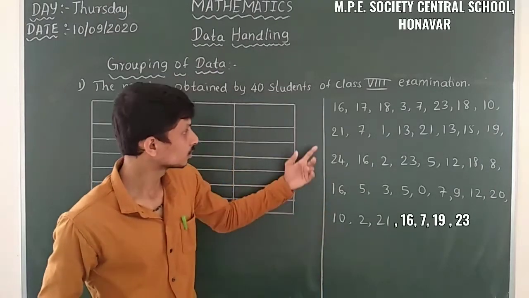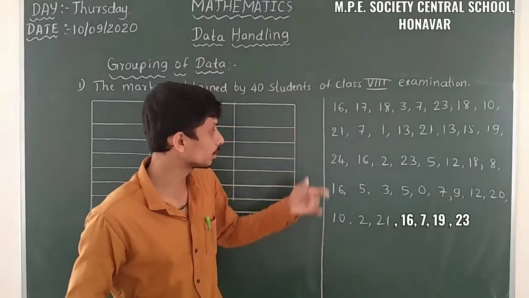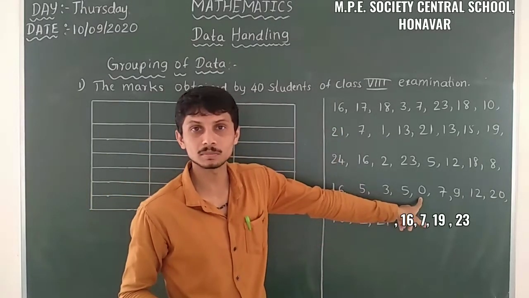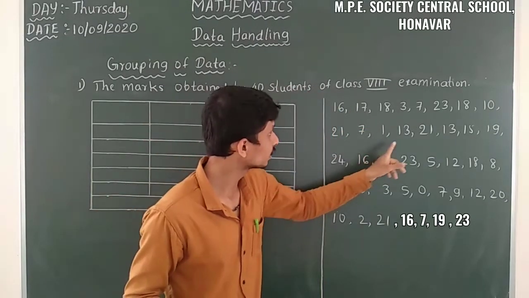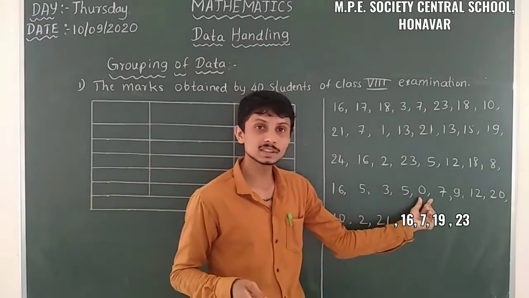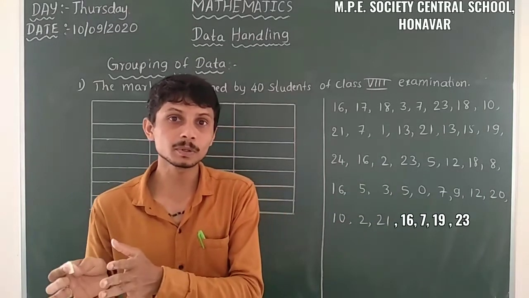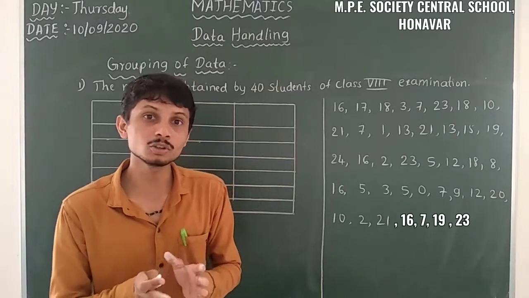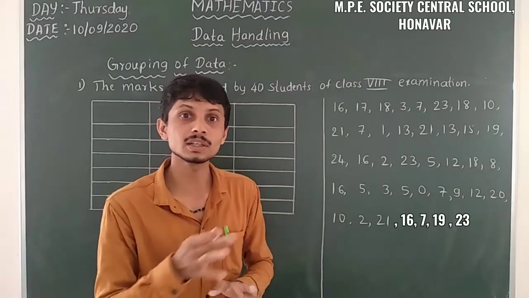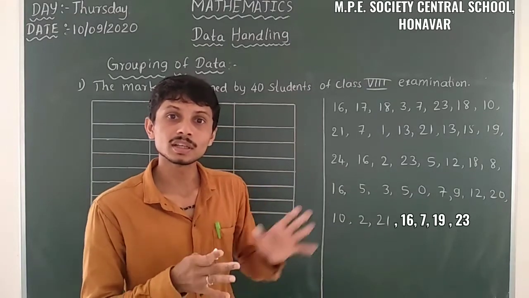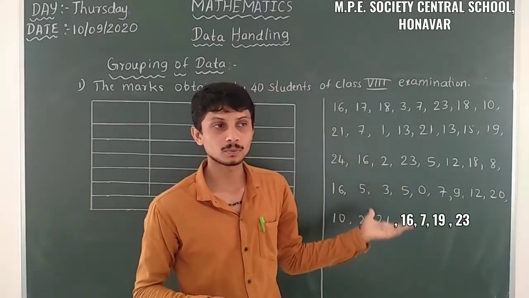Just observe here. Firstly we have to observe the smallest number. What is the smallest number? Here 0 is the smallest number, and the biggest number here is 24. So the smallest number is 0 and the biggest number is 24. That means the numbers are between 0 and 24. We can assume this is an examination of total 25 marks, so the students got the lowest marks as 0 and the highest marks as 24.